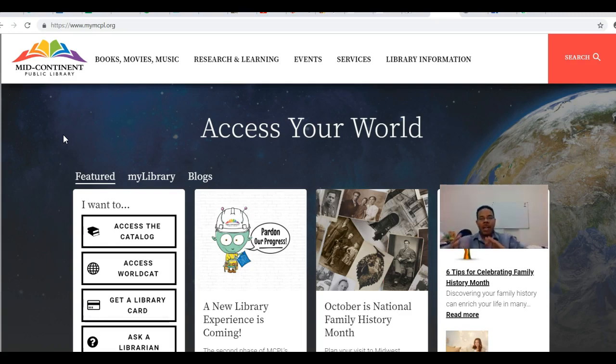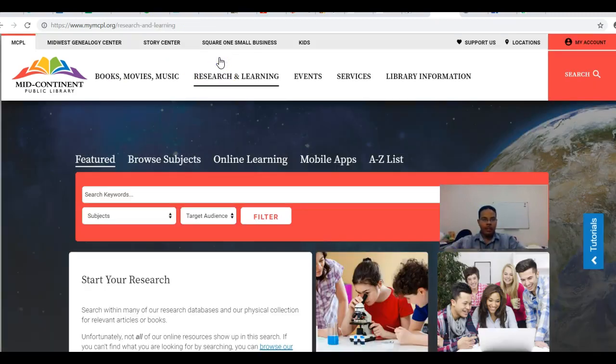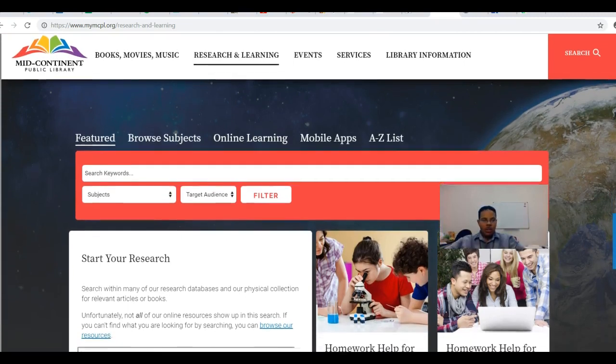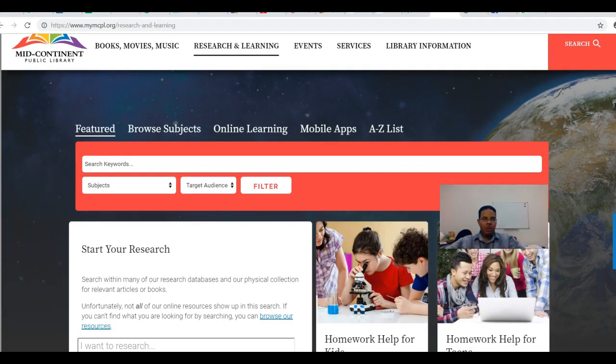So, Mid-Continent Public Library, where I am currently a library member. One thing that I do want to just show you all really quick. Okay. So most public libraries, now when we talk about, of course, children's services and things of that nature, my background, I did work in a public library for 1.5 years, but my background is mostly academic libraries.